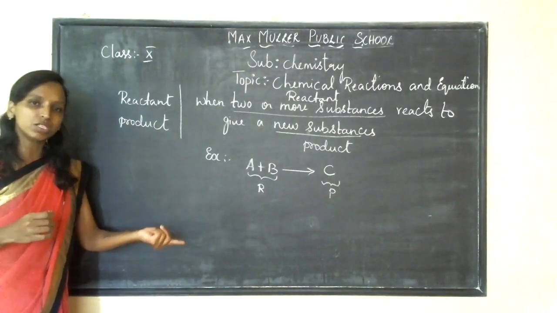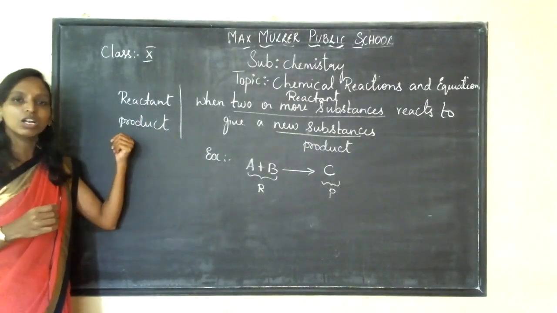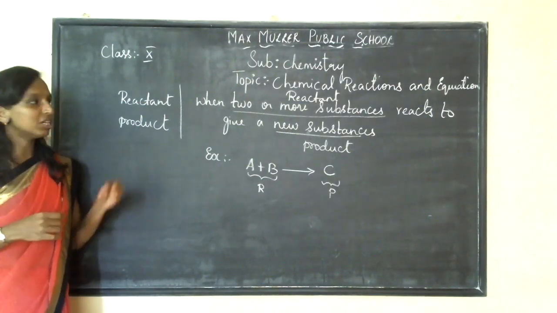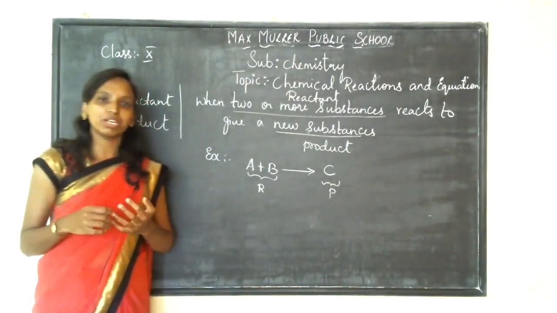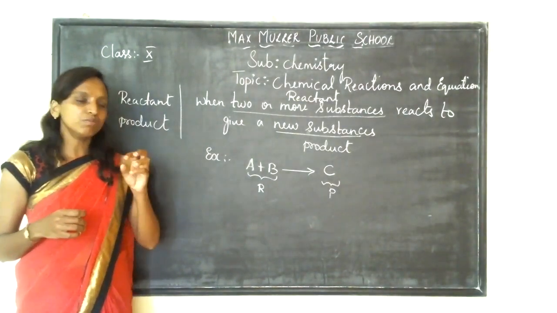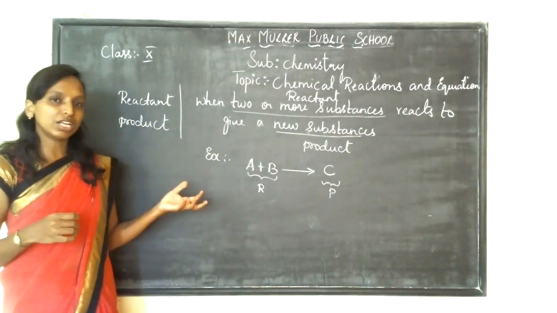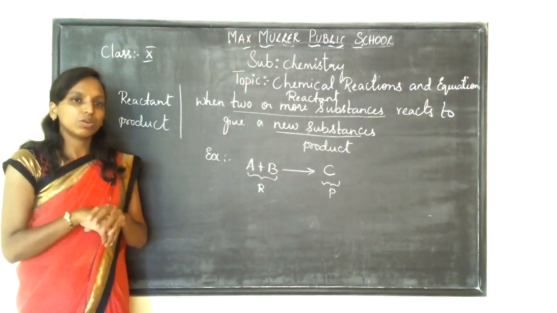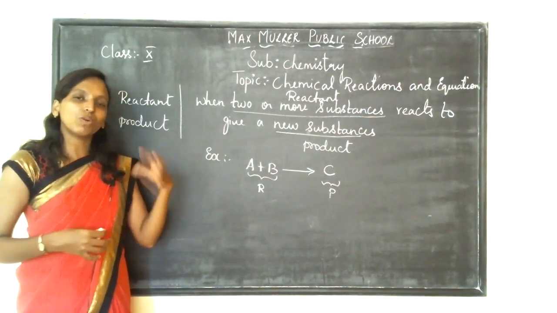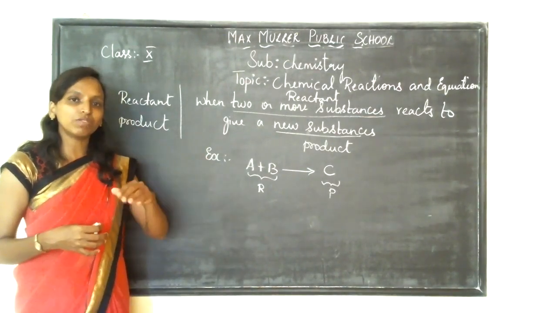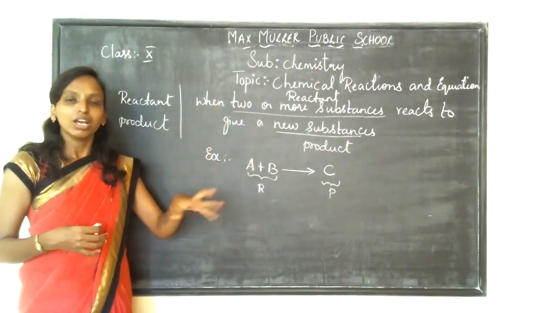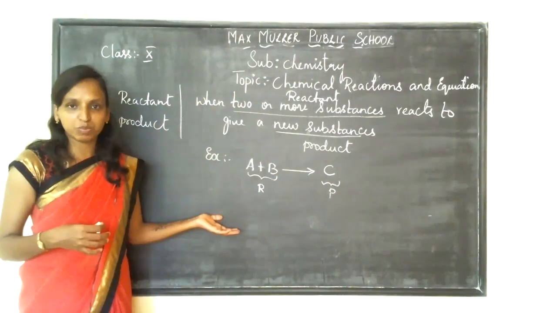So whenever you are writing a chemical reaction, you have something which has been reacted together. When two or more substances, or one substance only on heating, form a new substance, that is considered your product, and this is how a chemical reaction takes place.